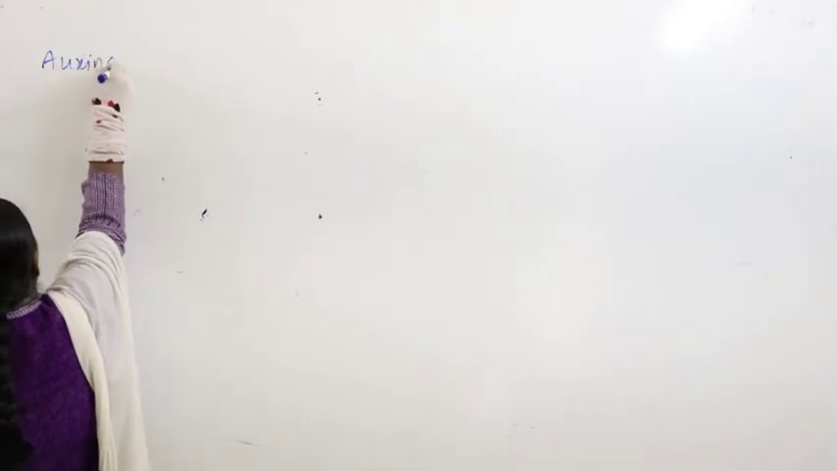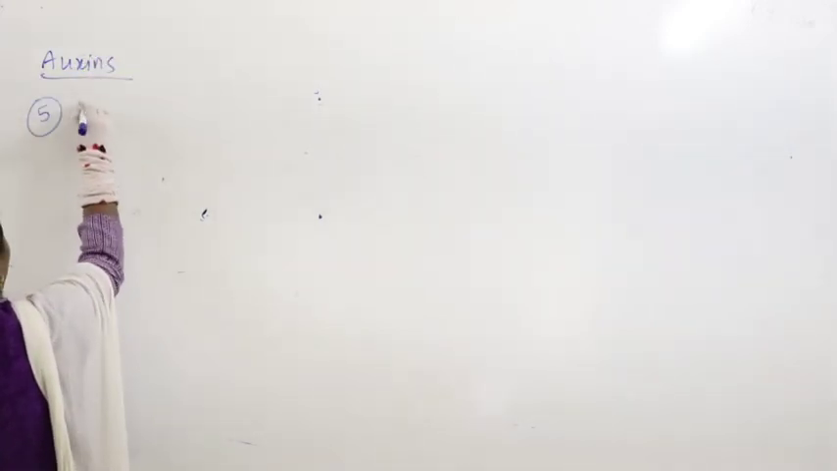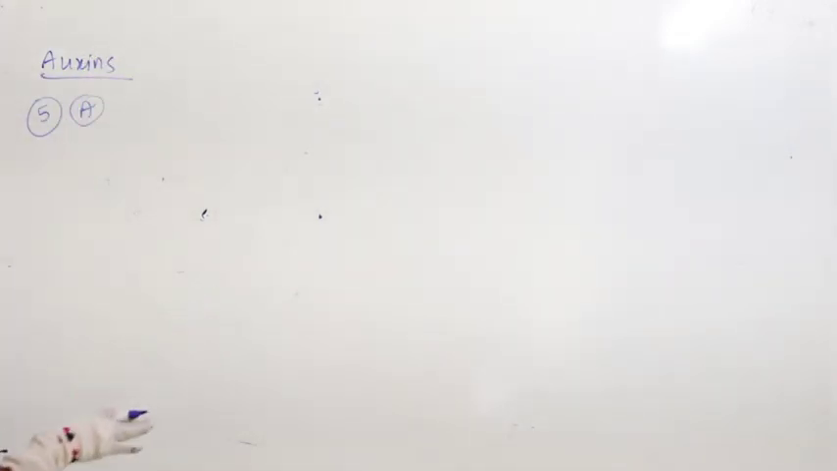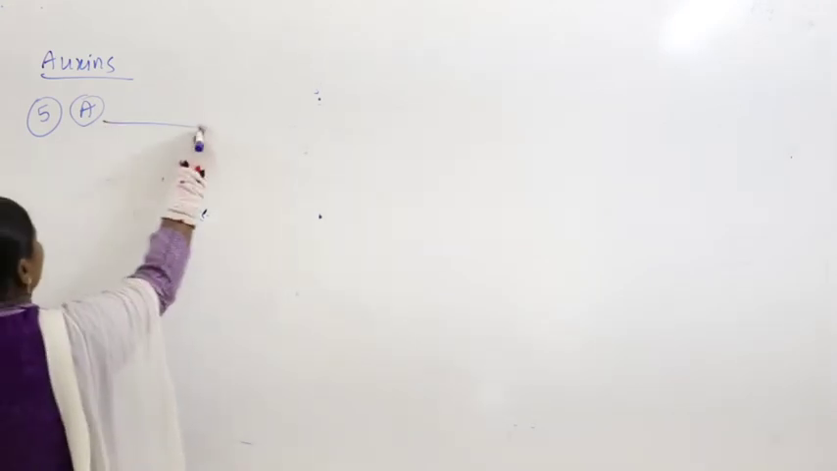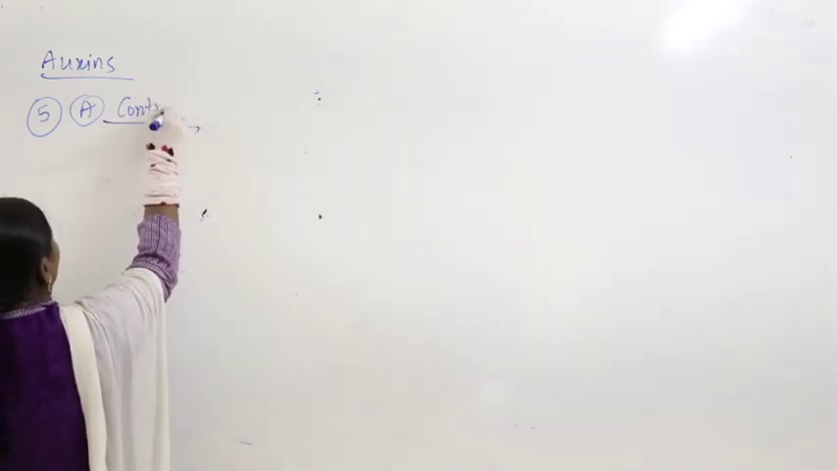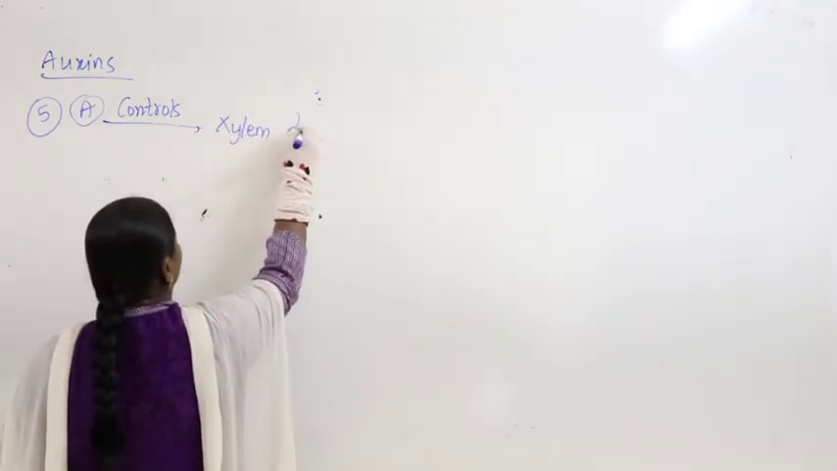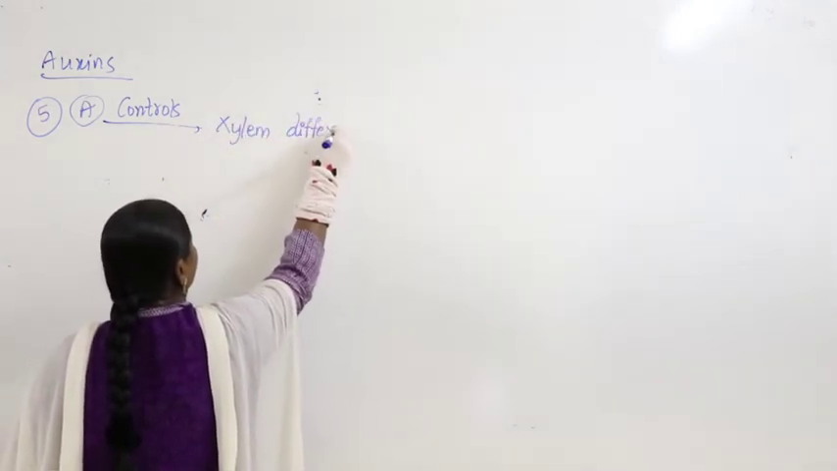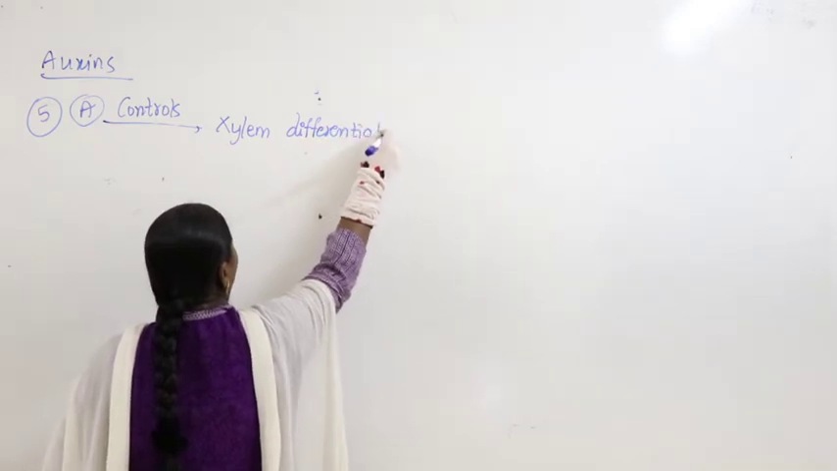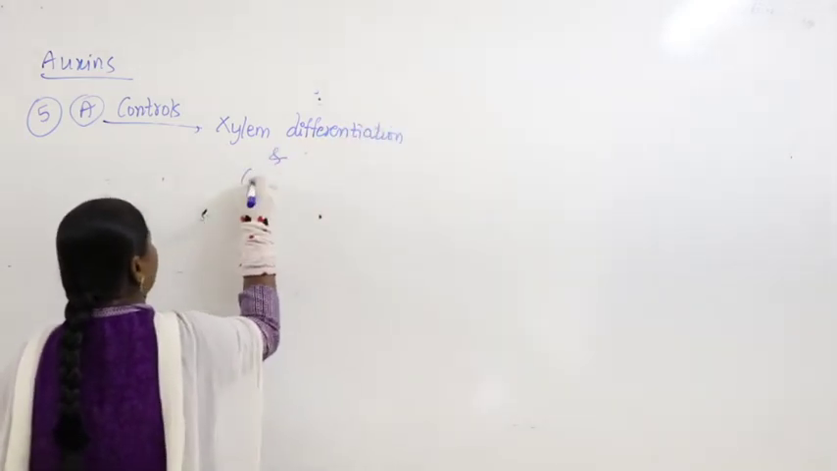Let us continue. So apart from all the physiological effects, auxin also controls xylem differentiation and cell division.